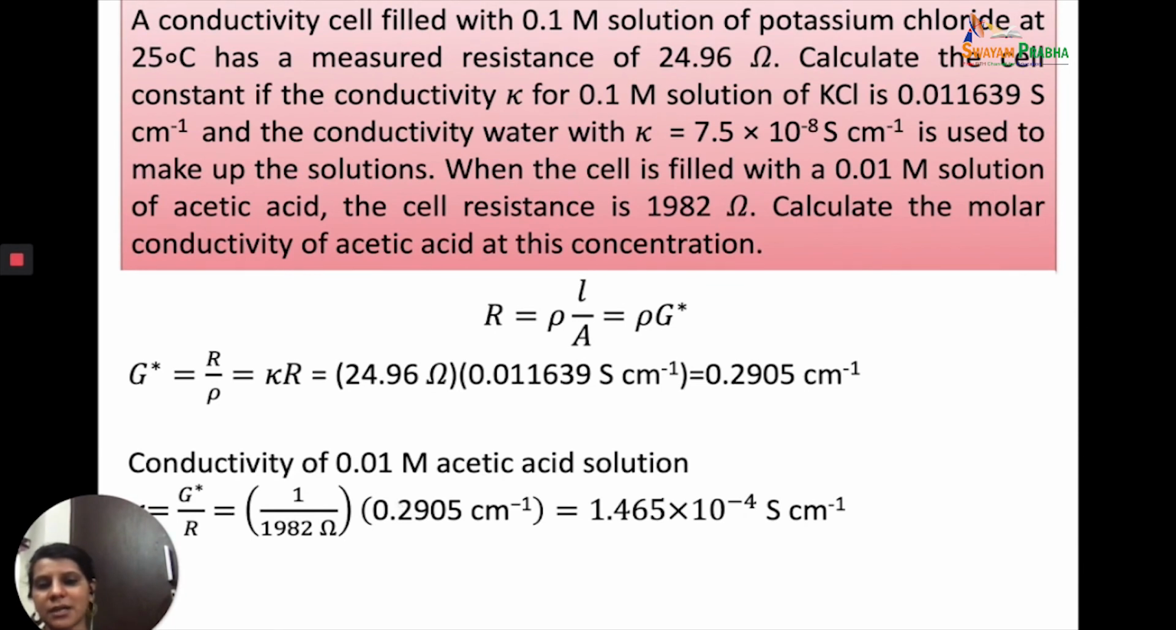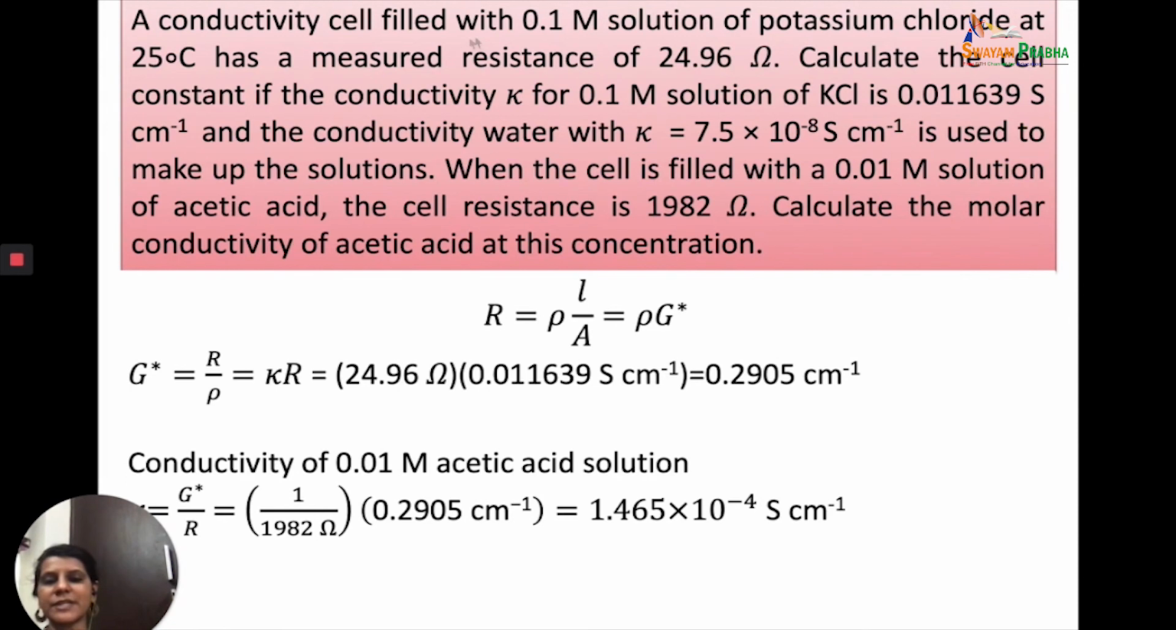So let's take a look at a numerical to get a better understanding of kappa and lambda. Kappa, I am emphasizing, is conductivity. Lambda, this is capital lambda, is molar conductivity. So normally we write it as lambda m. Let's take a look at this numerical.